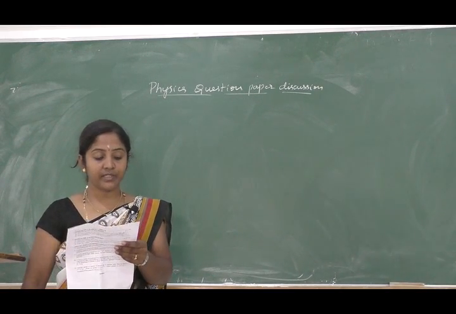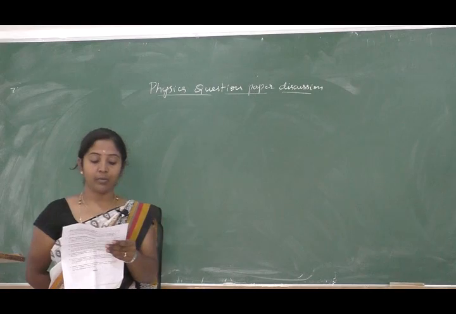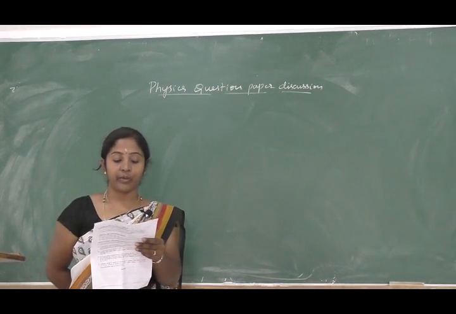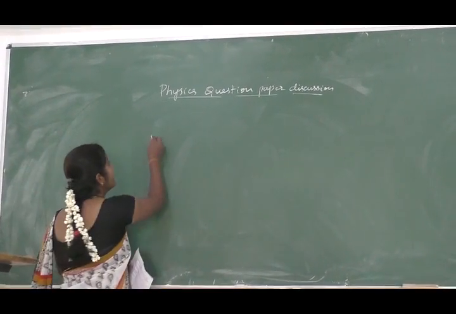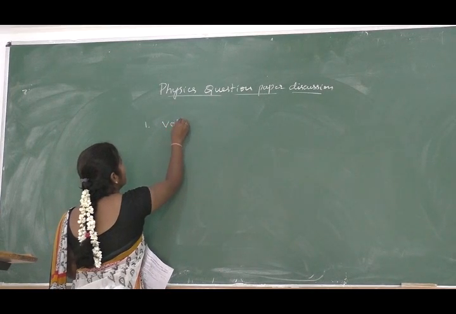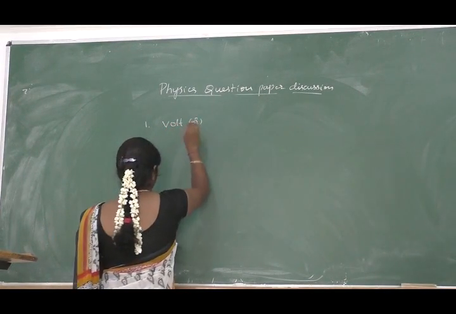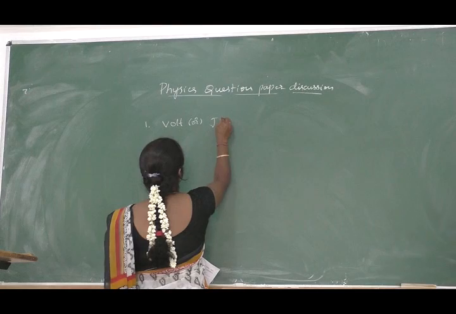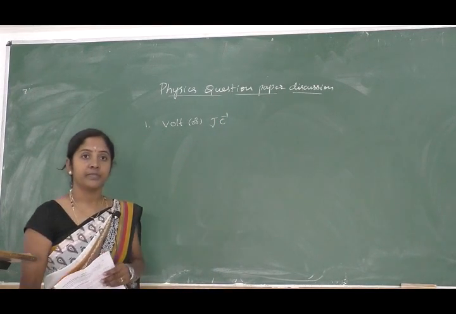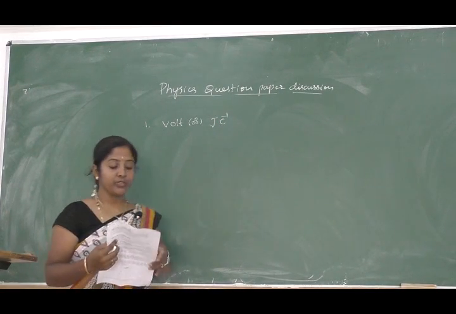The first question is, mention SI unit of electric potential. The SI unit of electric potential is volt, or else it can also be written as joules per coulomb, right? So volt or joules per coulomb.